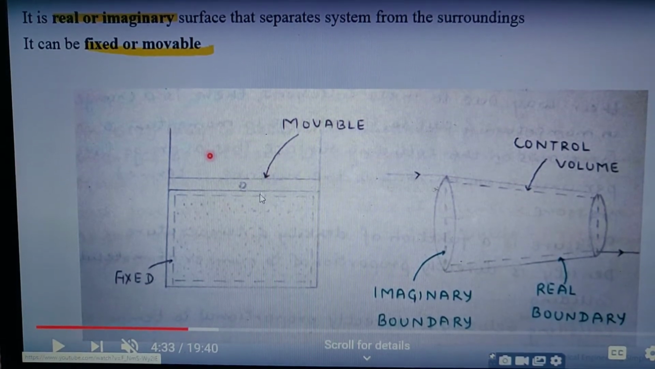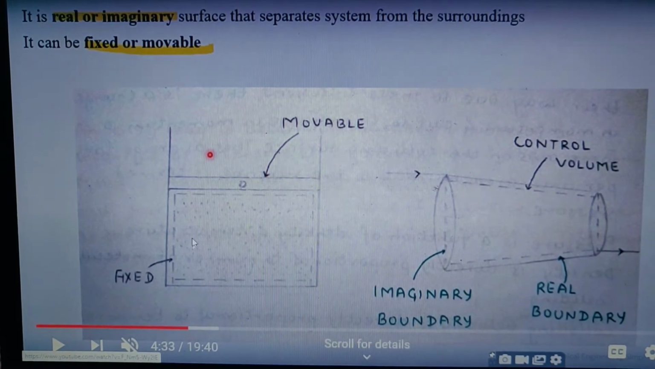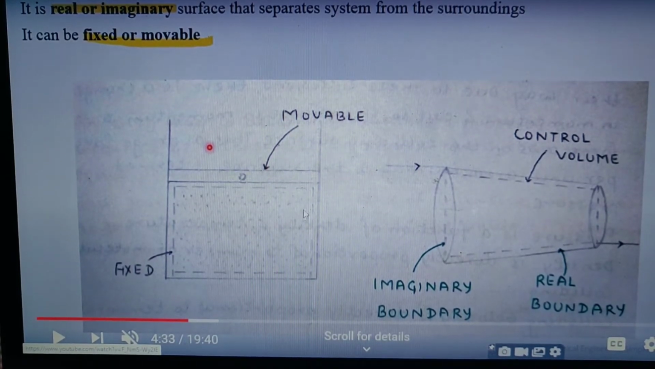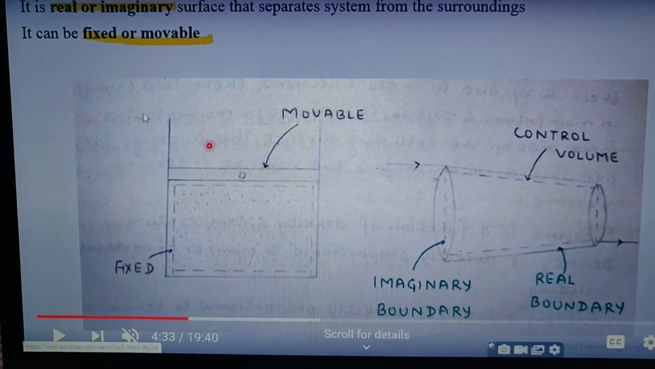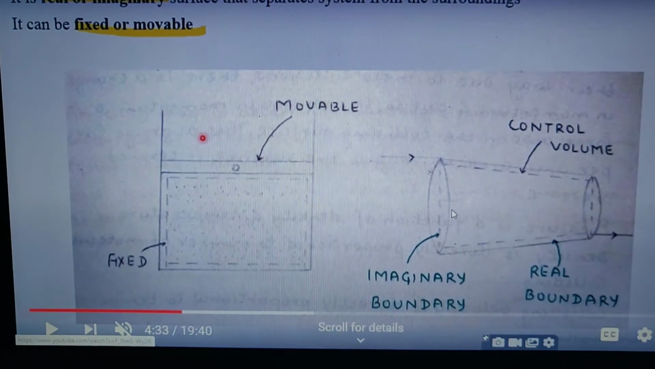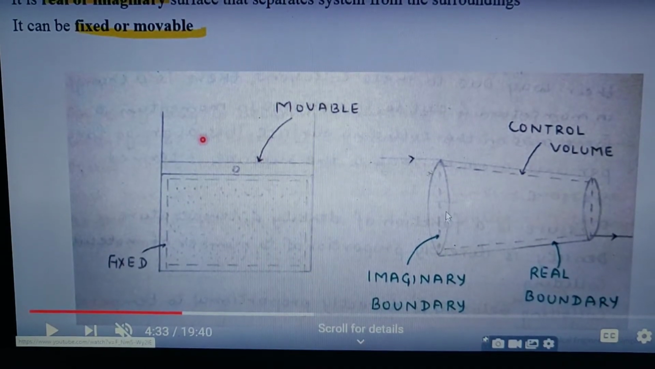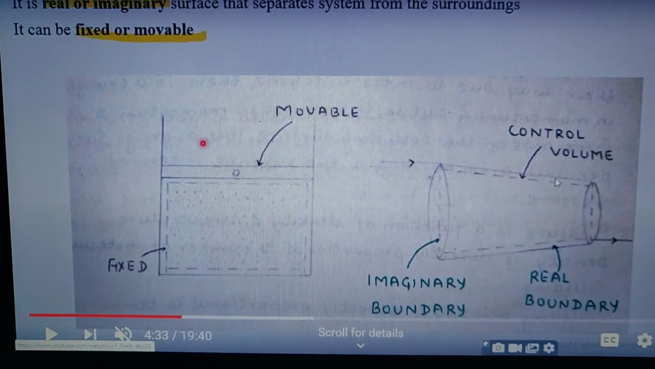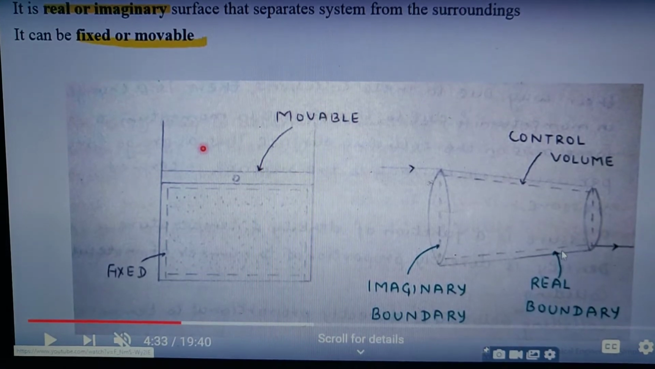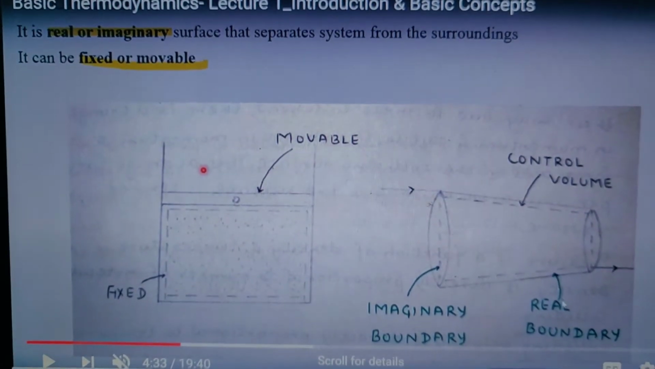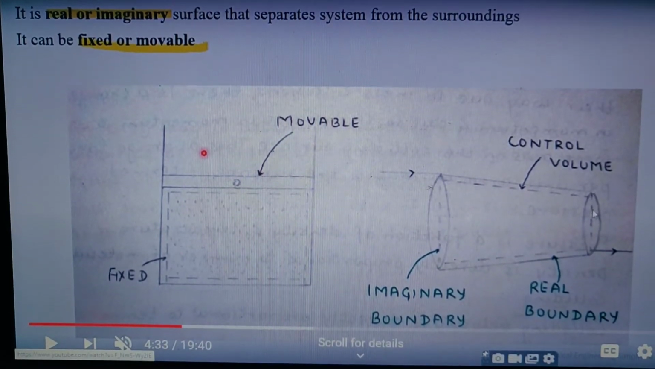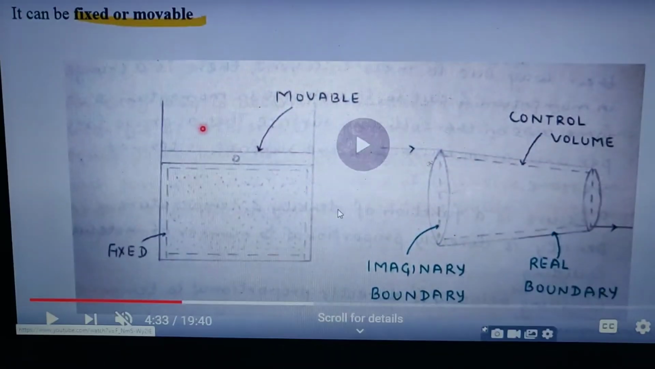and this piston is movable, and the gas inside is fixed, meaning its volume is fixed. So here we can say that this one is the control volume inside, and this one is known as the control surface. Similarly, this one is the shaft. You can see that this one is the imaginary boundary where work transfer or heat transfer takes place, and this one is the real boundary where it separates the system from the surrounding, and inside the real boundary we can see that this one is the control volume.